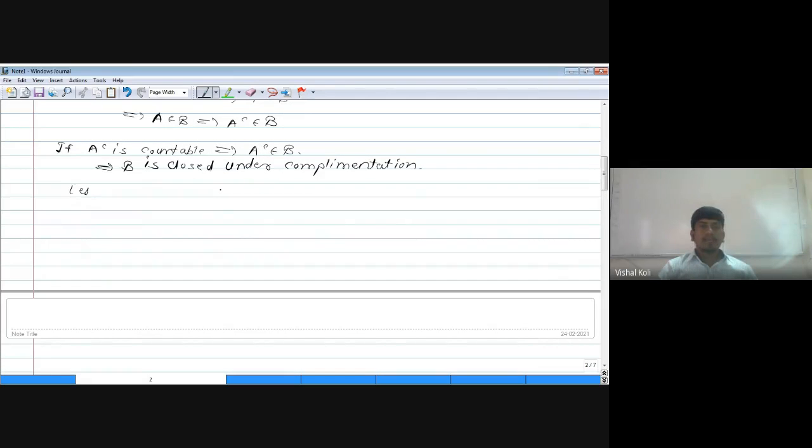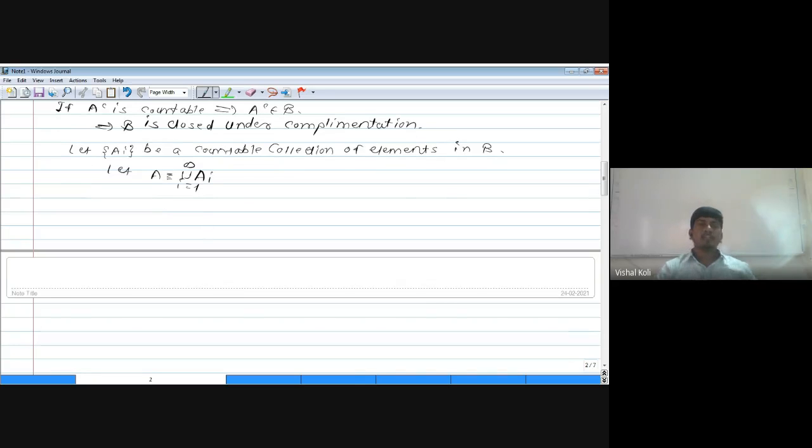Let A_i be a countable collection of elements in curly B. Suppose A is nothing but the union over i running from 1 to infinity of A_i, that is the countable union of elements belonging to curly B. Now we have to prove that this union is again in curly B.